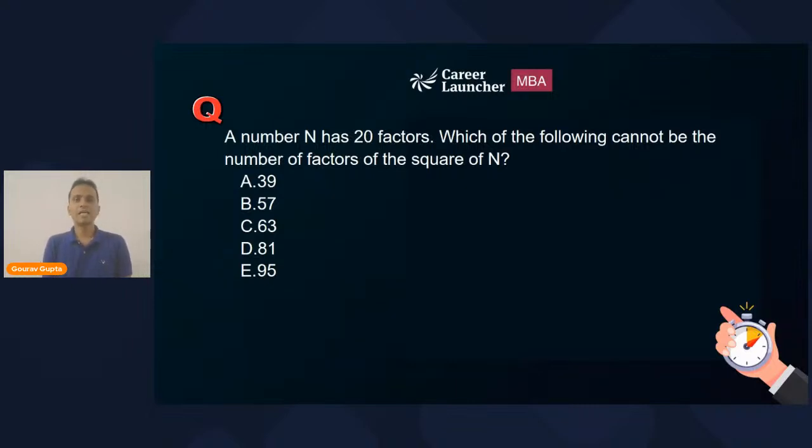So question says that a number n has 20 factors. Which of the following cannot be the number of factors of the square of n? My God. So a number has 20 factors. It is given. Now I have to find out which of the following cannot be the number of factors of the square of n.